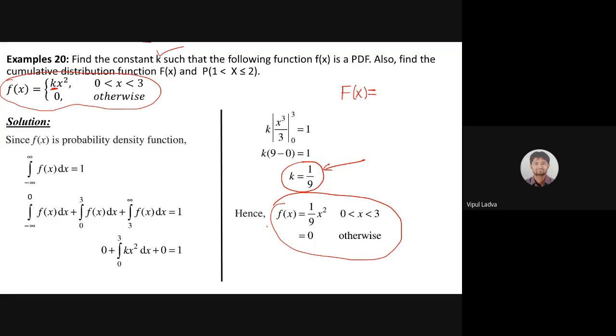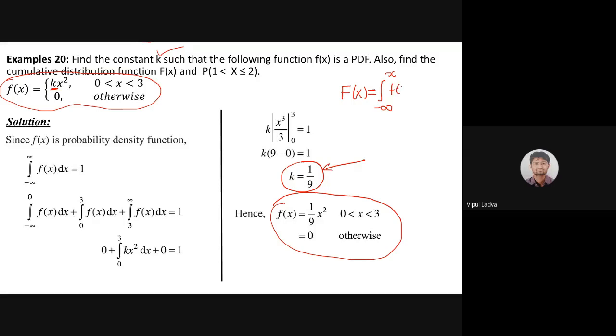Yes. Yashang is saying something. Capital F of x is f of t dt. Okay, integration f of t dt. What was the limit for that particular, Yashang? Minus infinity to small x. Yes, minus infinity to small x, f of t dt. That was the definition I had provided for the cumulative distribution function for the continuous random variable. Minus infinity to x. Instead of writing f of x dx, I had used f of t dt, but we are good with that.